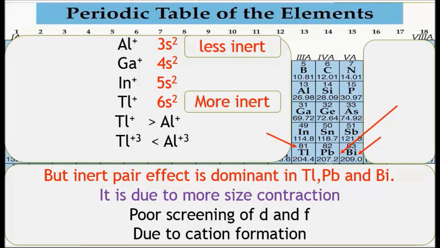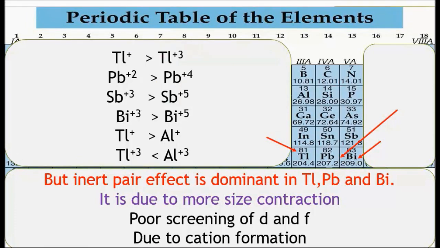On the basis of the inert pair effect, the following stability order can be written: Tl+ is more stable than Tl3+, Pb2+ is more stable than Pb4+, Sb3+ is more stable than Sb5+, Bi3+ is more stable than Bi5+. Tl+ is more stable than Al+. Tl3+ is less stable than Al3+.